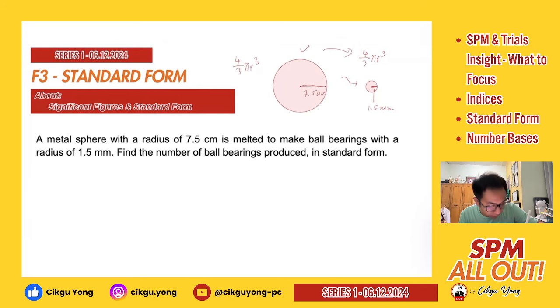So volume of your sphere, you can just use 4 over 3 pi. Your r is 7.5. So you can just put 7.5 cubed first, right? If you are not sure about this, or if you want to standardize everything together, you can just put 75 mm instead of 7.5 cm, because you are trying to standardize the unit together, right?